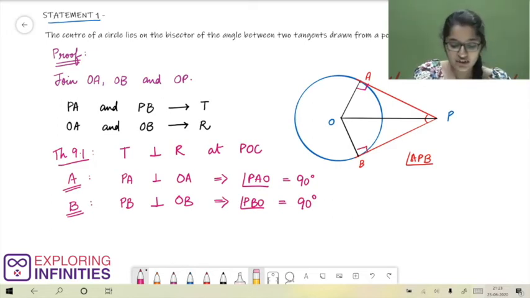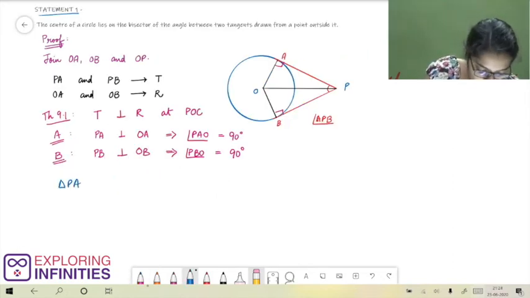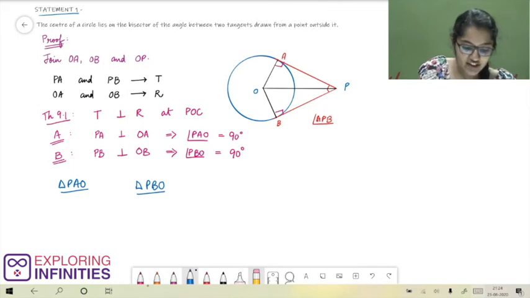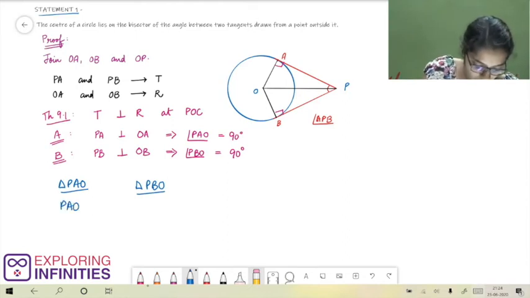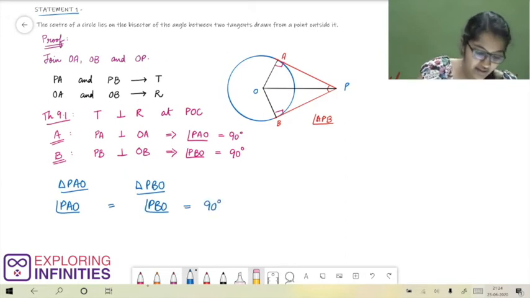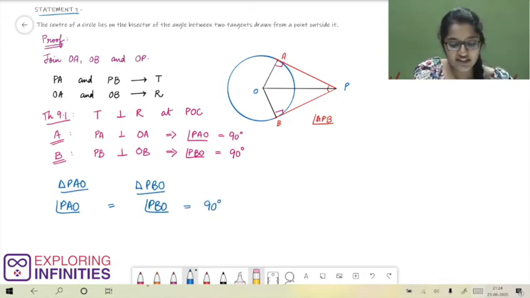So here we have two triangles, triangle PAO and triangle PBO. Both of them are right angled triangles. In these triangles, angle PAO is equal to angle PBO is equal to 90 degrees. Then these triangles have a common side OP.